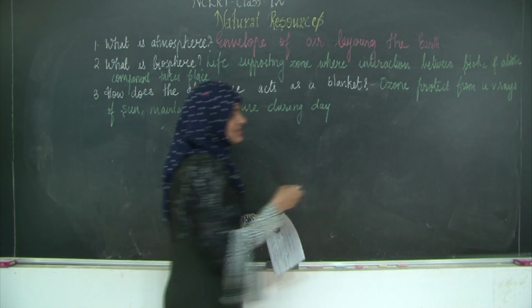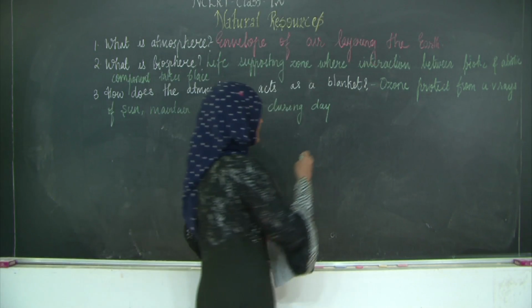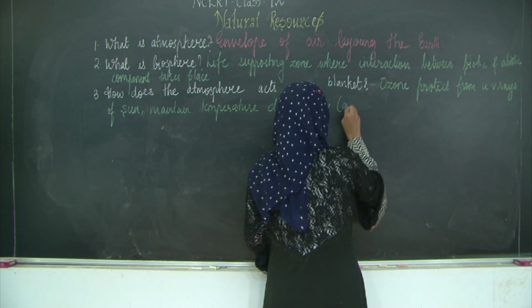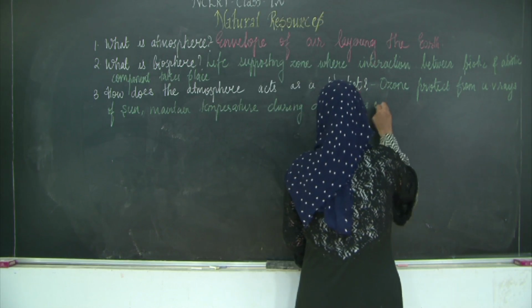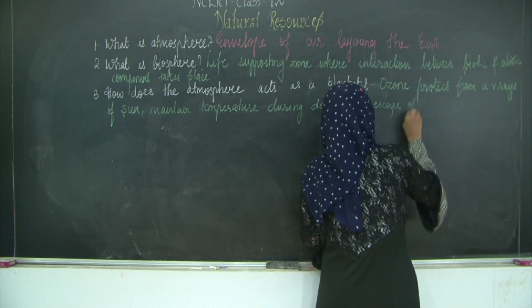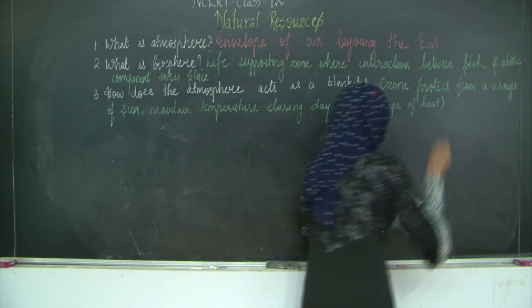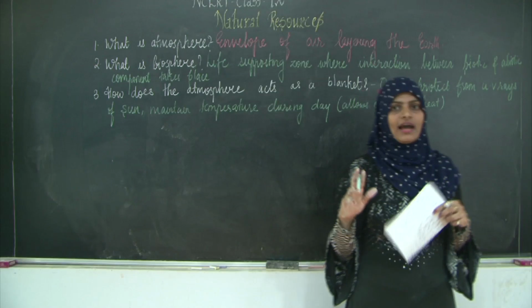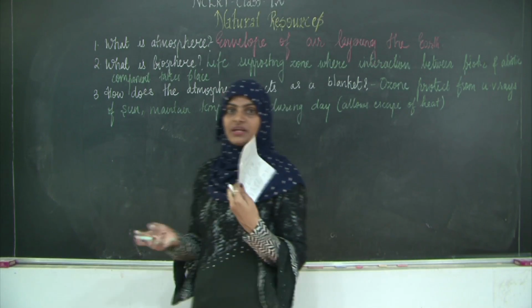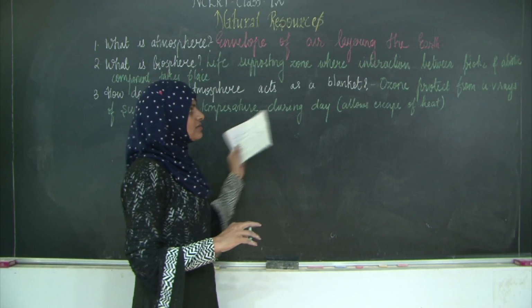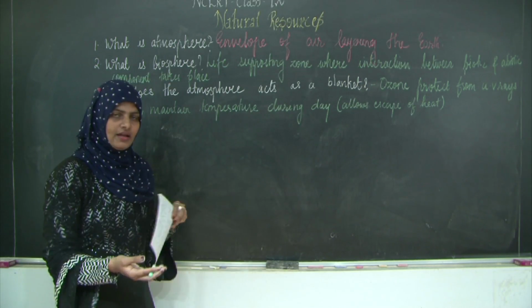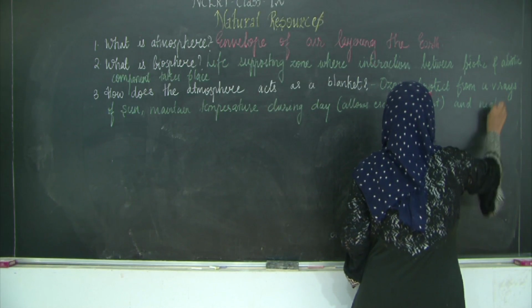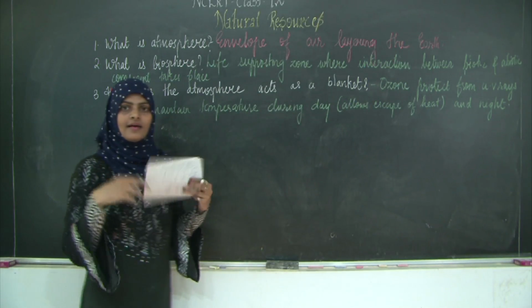During the day it allows the escape of the excess amount of heat, and during the night time it prevents the excess amount of heat from moving out. What will happen if the whole heat moves out during the night time? The temperature will suddenly drop. So the temperature is maintained during the day as well as night. So these are the functions of the atmosphere, and as a result it is called a blanket.